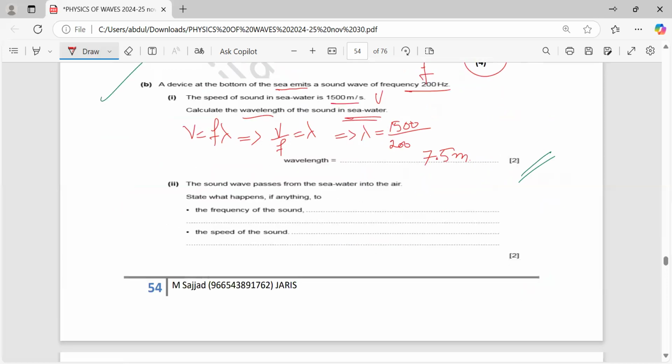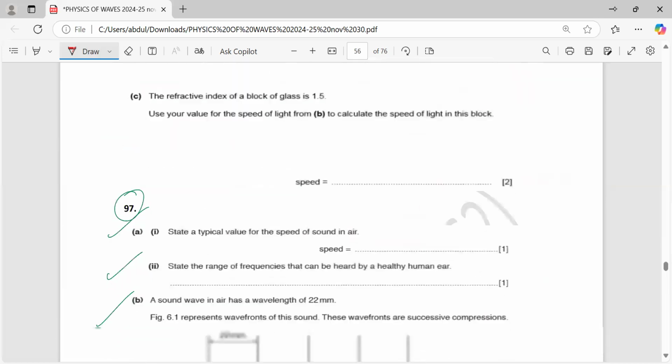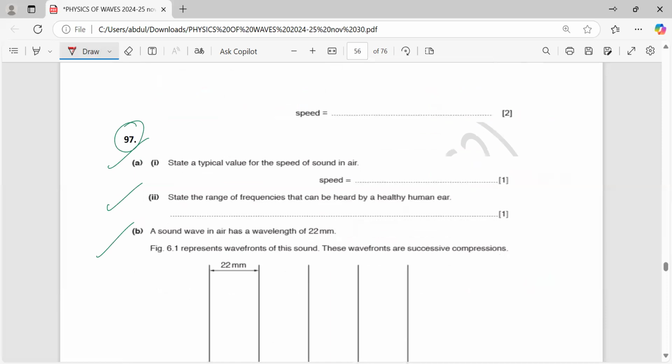Okay, let's move forward. There was one more question of homework. Now, state a typical value for the speed of sound in air. Any answer you can write from 300 to 350 meters per second.